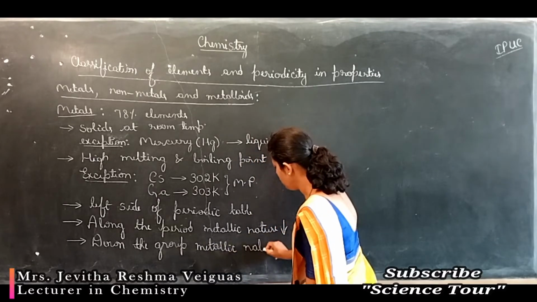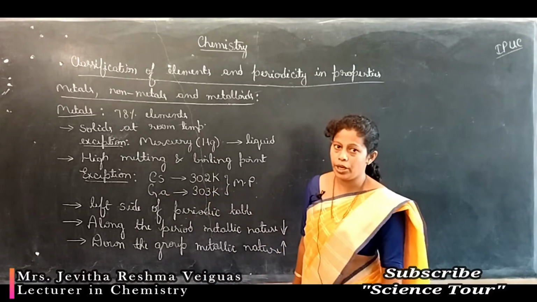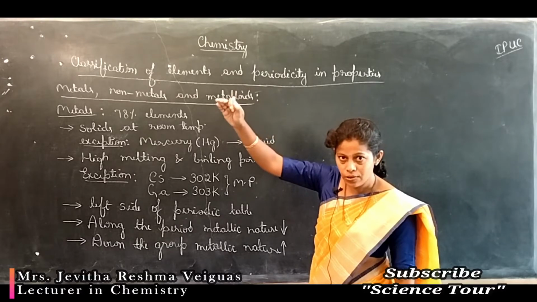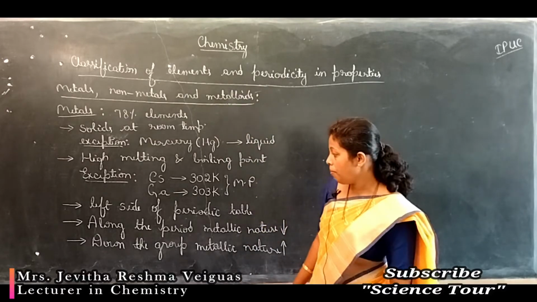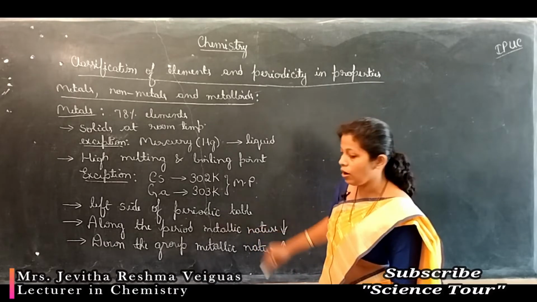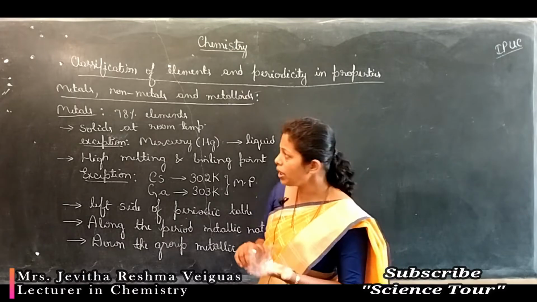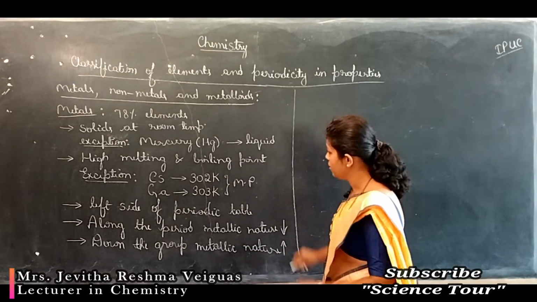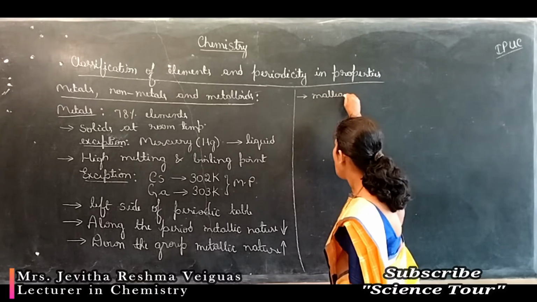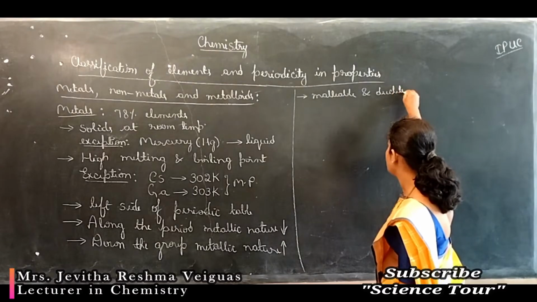So, generally the metals are present on the left side of the periodic table. At the top, the metallic nature is less. At the bottom, metallic nature increases. Down the group, metallic nature increases. Along the period, metallic nature decreases. Now, what are the other properties of metals? These metals are malleable and ductile.